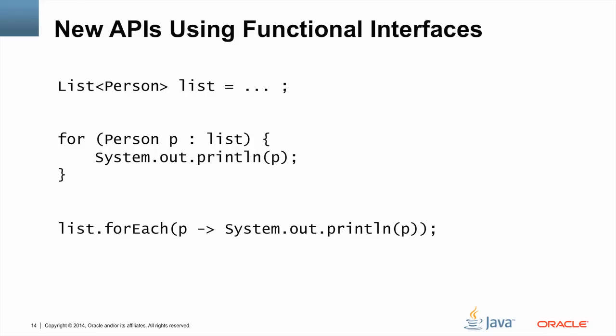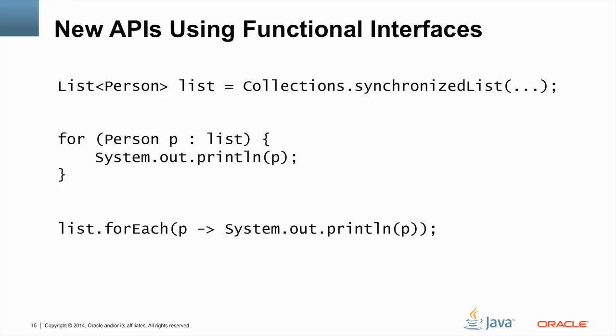We've added several new APIs in Java 8 that take functional interfaces and which are therefore usable with lambdas. For example, consider the task of printing out each person in a list of persons. We can use a conventional for loop, or we can use a new forEach method and pass a lambda expression. The lambda expression is evaluated once for each element in the list. This might not seem very significant. It looks like we've just rearranged the syntax. But this is an example of internal iteration versus external iteration.